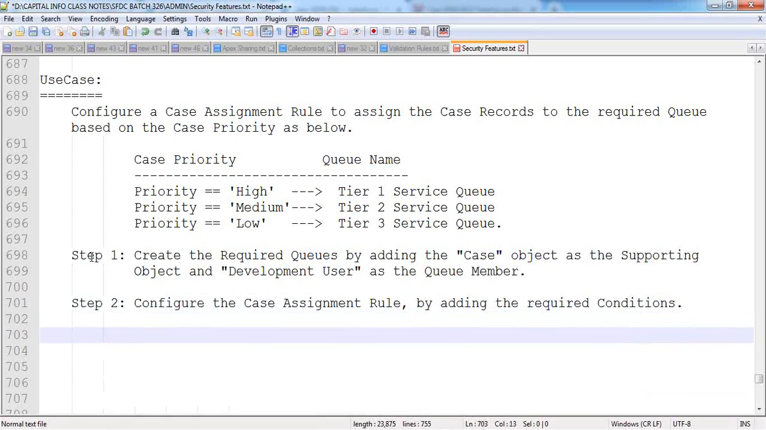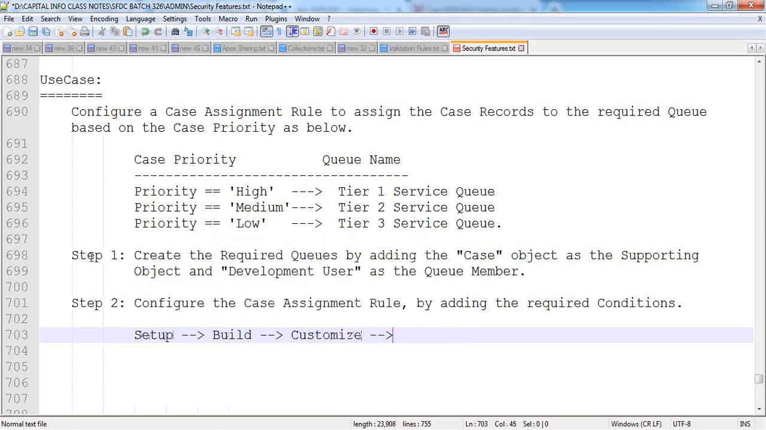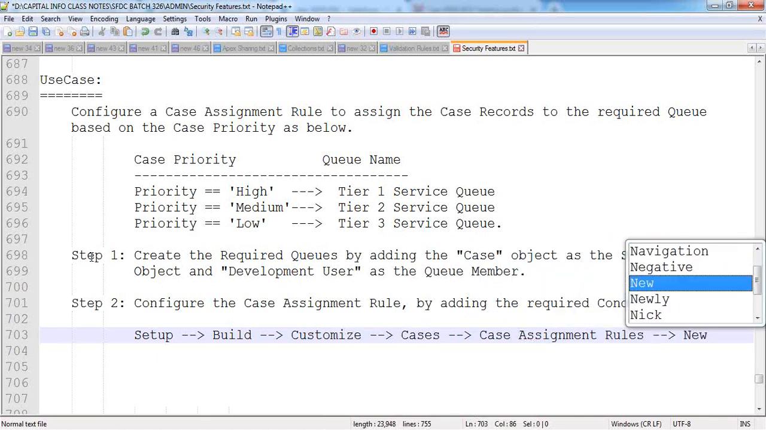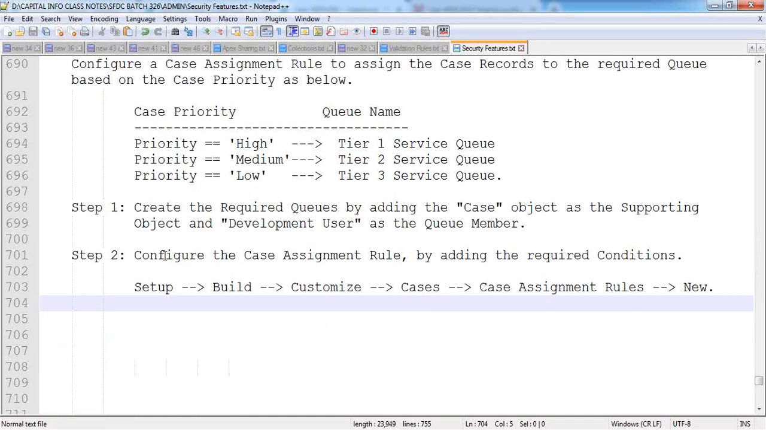In order to create the case assignment rules, we have to go to the setup menu, go to the build menu in the left panel, click on customize, go to the cases and click on case assignment rules. And then click on the new rule button to create a new case assignment rule. This is the second step in order to configure the case assignment rule. I'm not giving the complete navigation because the navigation is there in your hard copy.